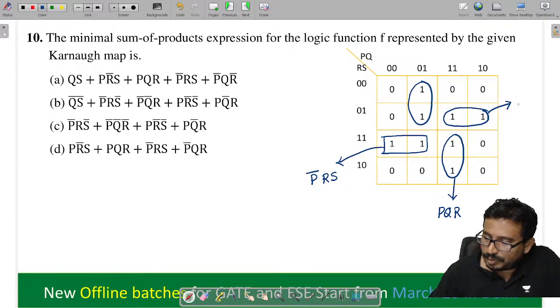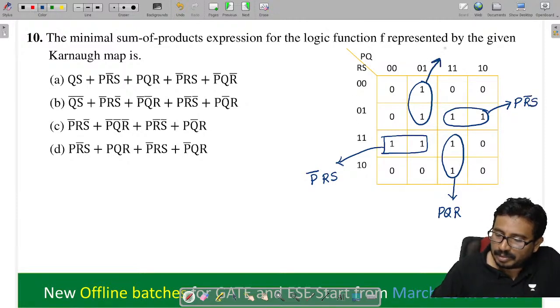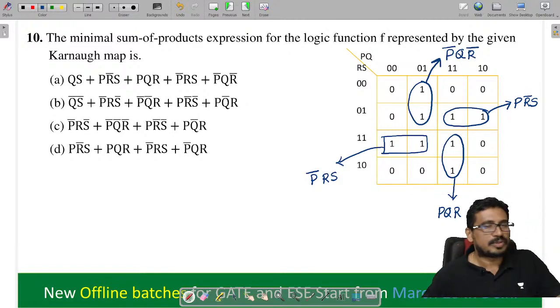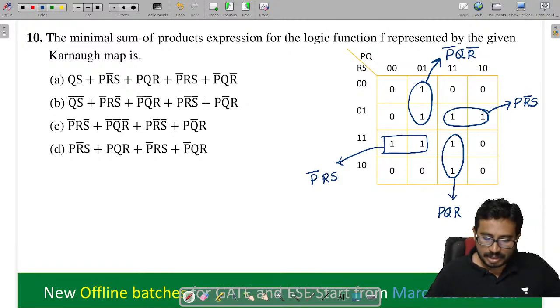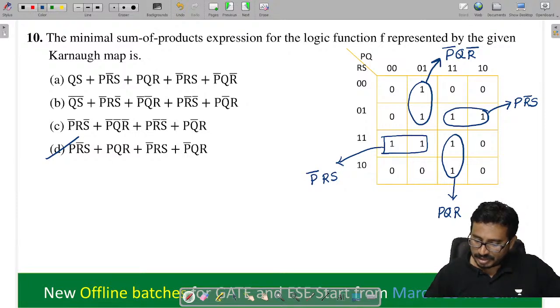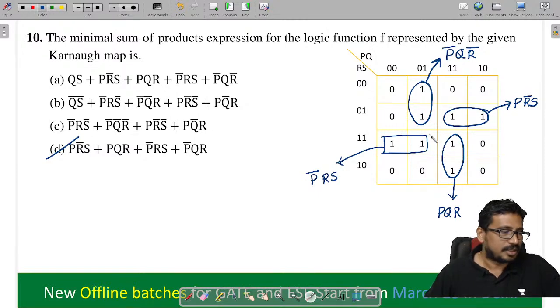So this is equal to P R bar S. Now here, which is equal to P bar Q into R bar. So you tell me now, which option will be satisfied here? Tell me. Is this quad required here? The quad is not required, isn't it? This quad is redundant here, isn't it? Fine.